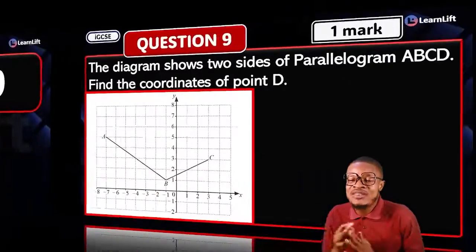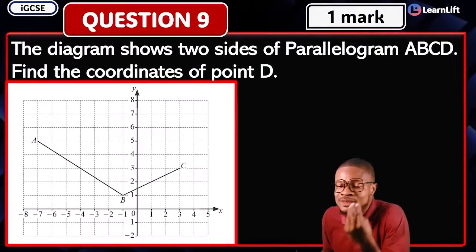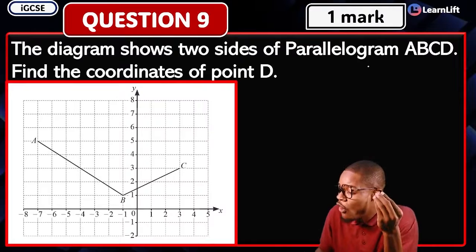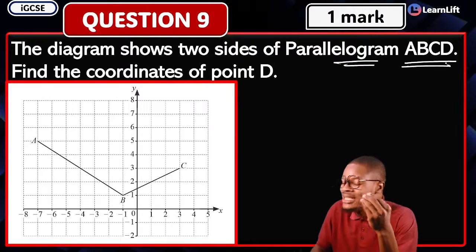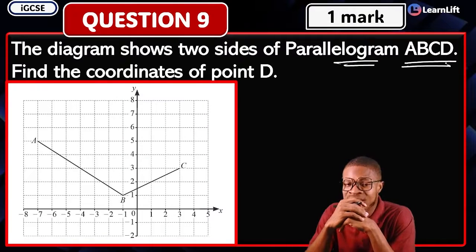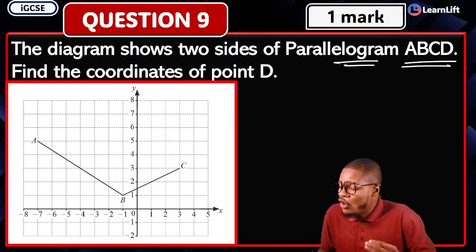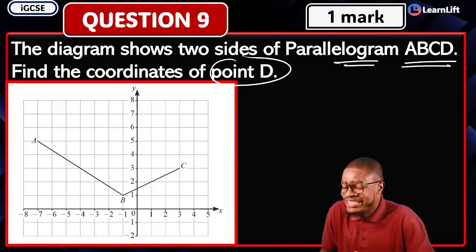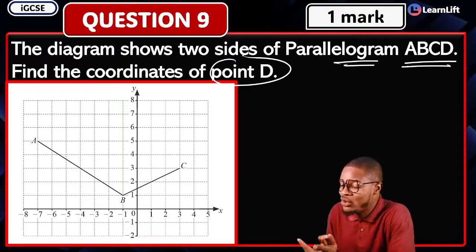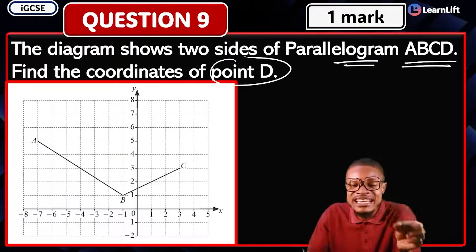In question 9, we're given this switch question. The diagram shows two sides of parallelogram ABCD. Find the coordinates of point D.